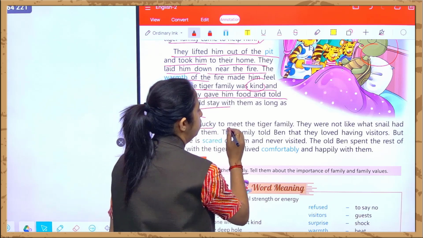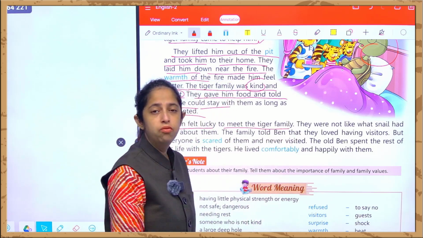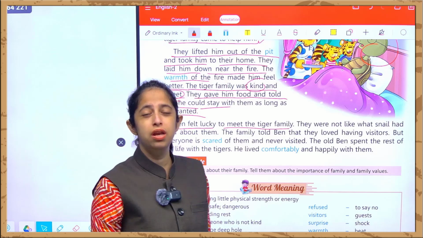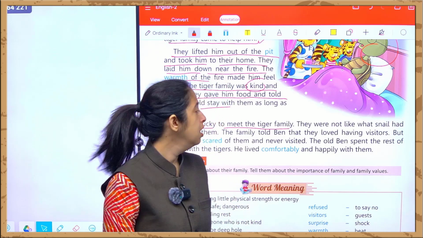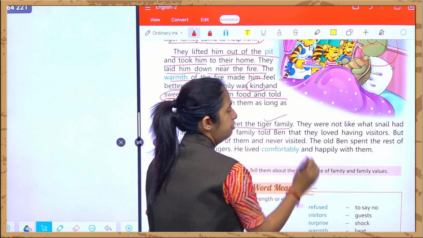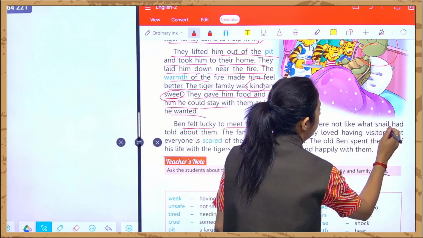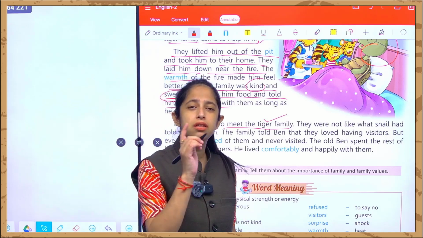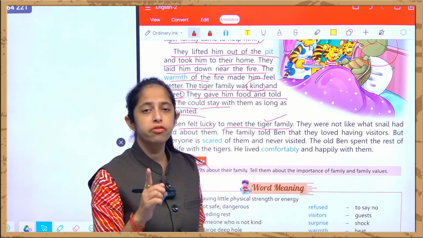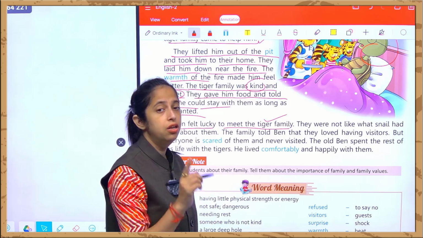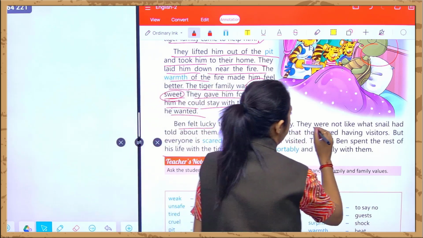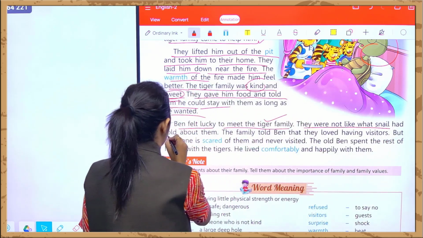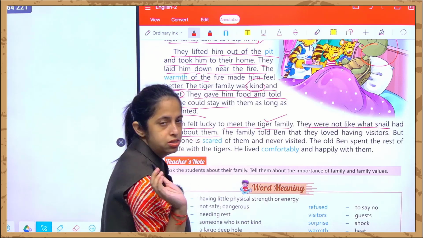Ben felt lucky to meet the tiger's family. Ben was feeling very lucky. He was very happy from deep inside that he met the tiger family, and they were not like what the snail had already told them. I have already told you that they were not like the snail. So it was the reverse of the saying of the snail, that they do not like visitors. They were not like what the snail said about them.